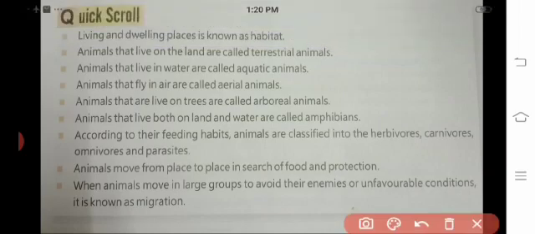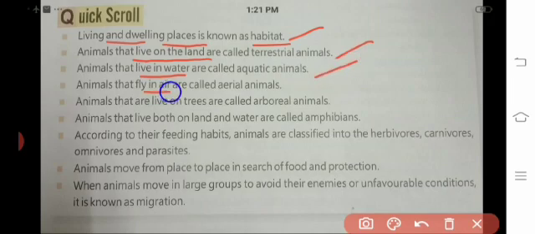We can see the quick scroll. It is very important. Okay, children, listen carefully. Living and dwelling places is known as habitat. Animals that live on land are called terrestrial animals. Animals that live in water are called aquatic animals. Animals that fly in air are called aerial animals. Animals that live on trees are called arboreal animals. Animals that live both on land and water are called amphibians.